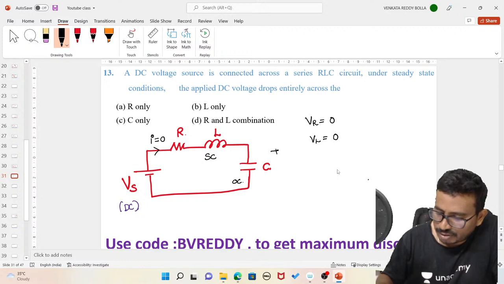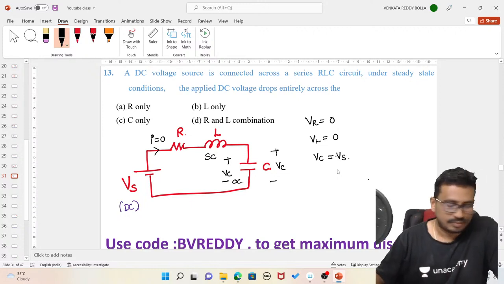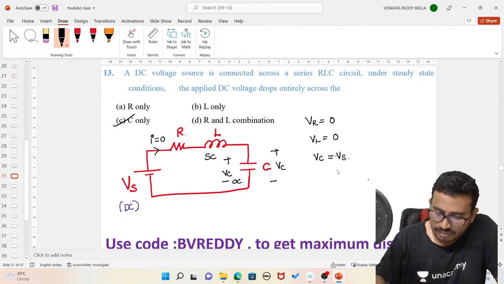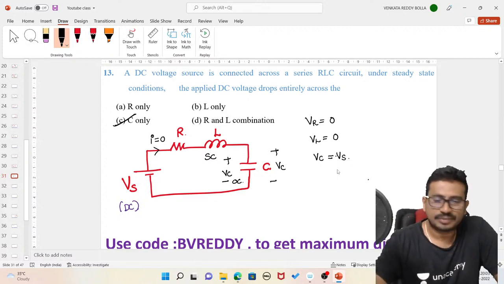But the voltage across the capacitor, by applying KVL, is the complete voltage. This is my VC, open circuit. The complete voltage accumulates at the capacitor, that is Vs.